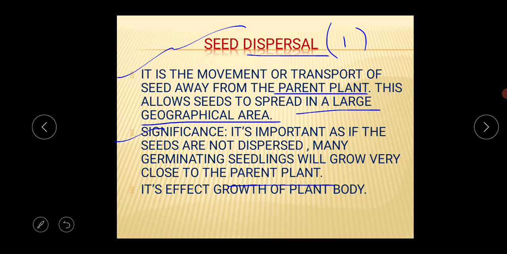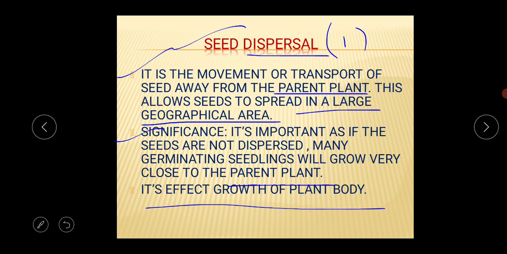It affects the growth of the plant body also. This results in competition between every one of the seedlings as well as with the parent plant, for light, space, water and nutrients. So it affects the growth of the newborn plant body.